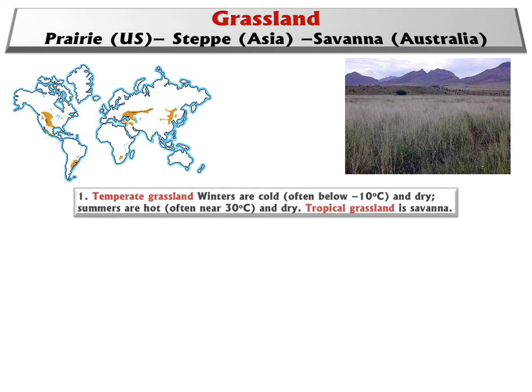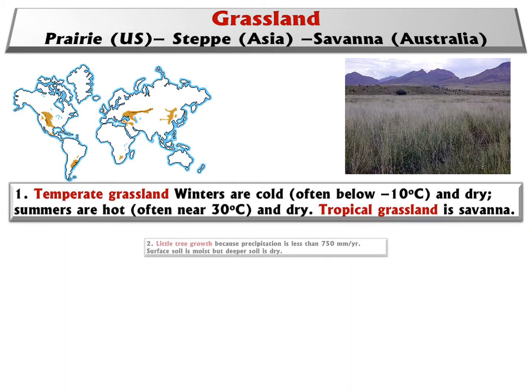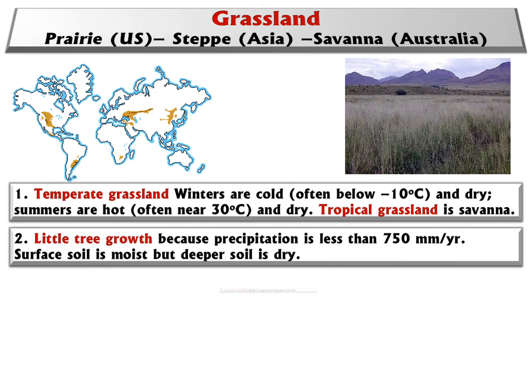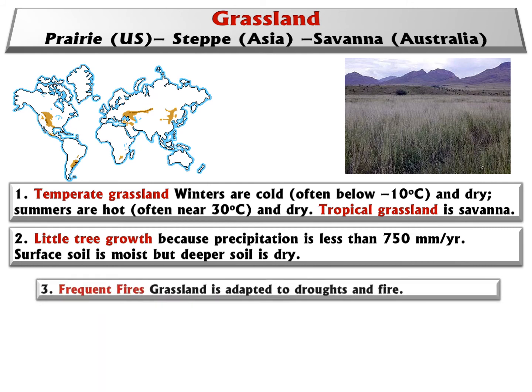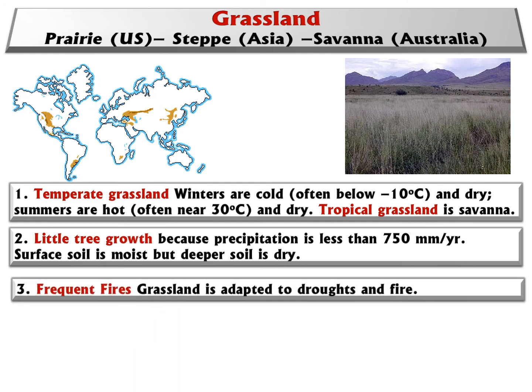Grassland is also a large terrestrial biome. Because it is a grassland, that means the water is not enough to support tree growth.